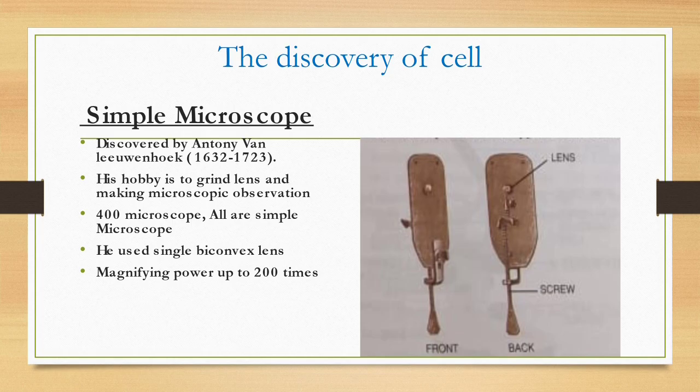and on the other side there is a screw. At the point of the screw the specimen is kept, the object is kept at the point of the screw. So when the screw rotates, it reaches the lens, and when we focus through the lens, we can see the object which is kept at the screw point. So this is the way we can observe cells under this microscope.